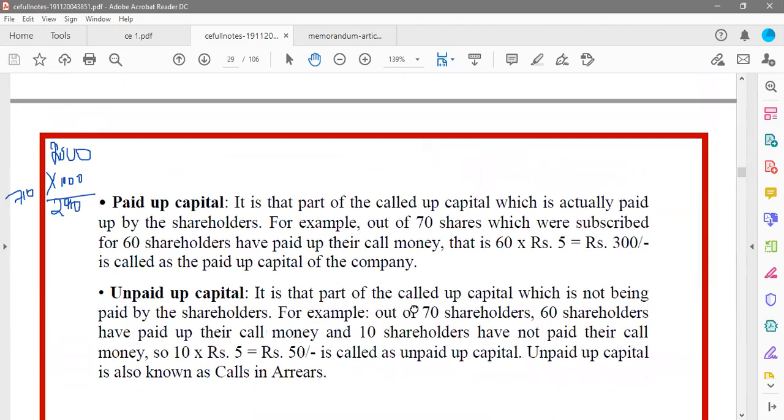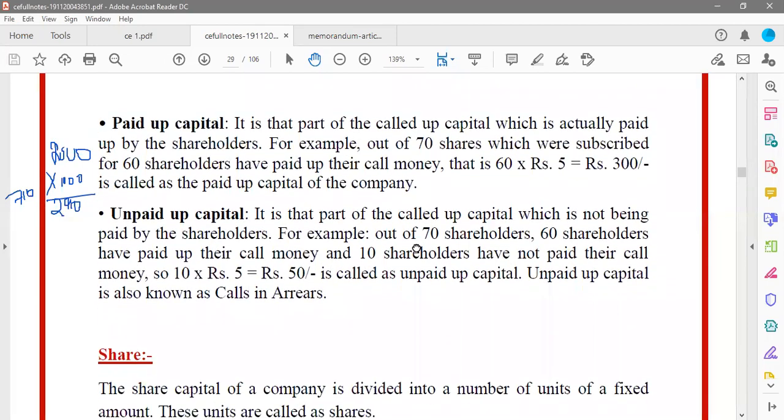Correct? So what they are trying to say here is, in paid up capital, this 710 rupees whatever you have paid is the paid up part of the capital. That is the amount which I can actually use for the company business. The other 290